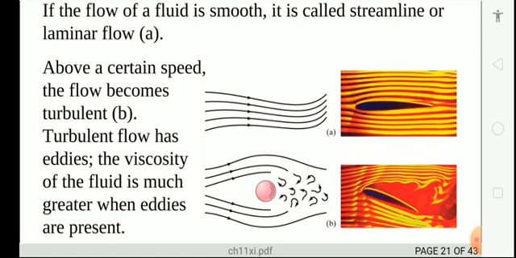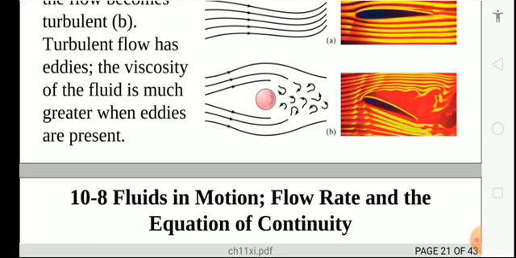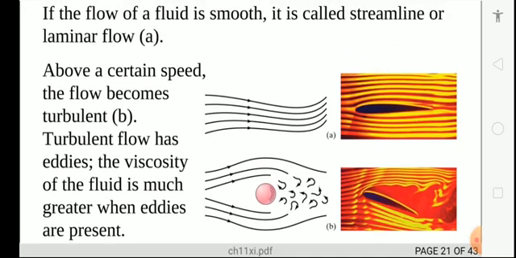If the velocity of the fluid at each point remains constant with time, the flow is known as steady flow. If it does not remain constant, it is unsteady flow. If the velocity of the fluid changes from point to point as well as from time to time, it is known as turbulent flow.